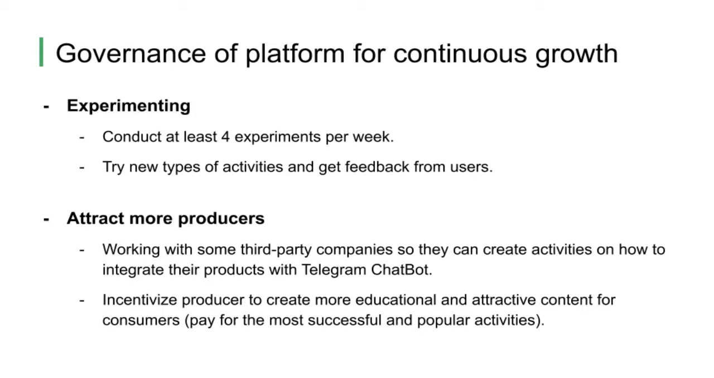Regarding the governance of our platform, the strategy we use is, first, we are going to do a lot of experiments and A/B testing, and then we will be able to tell which activities are more popular. Then we will try to attract more of the producers who produce the more popular types of activities, in order to keep more and more producers and also attract more and more consumers to our site. We also attract more producers by working with third-party companies, so they will be able to create activities. They will teach people how to integrate their service with the Telegram API.